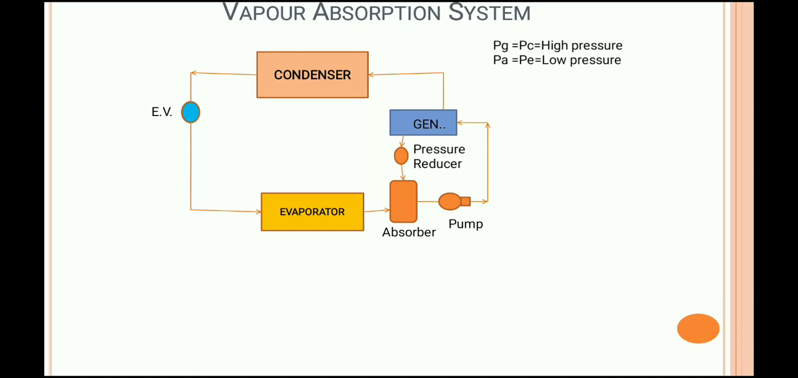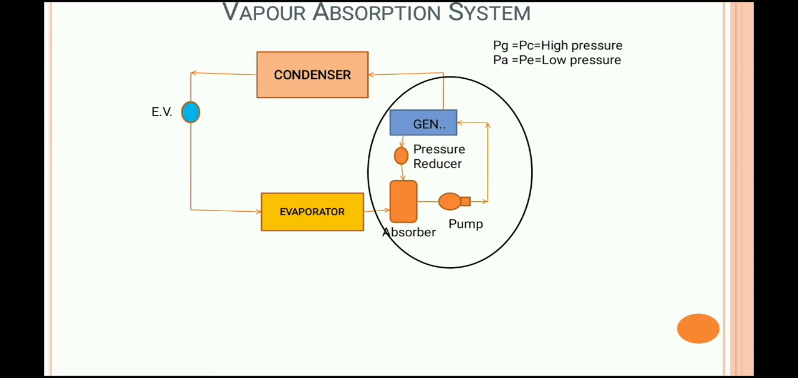Clear? Therefore, once we have to flow the fluid from high pressure to low pressure, then what do we have to do? We have to use a device, and that is said to be the pressure reducer. Okay, the work of that pressure reducer is what? It decreases the pressure of the weak solution from generator pressure to the absorber pressure.